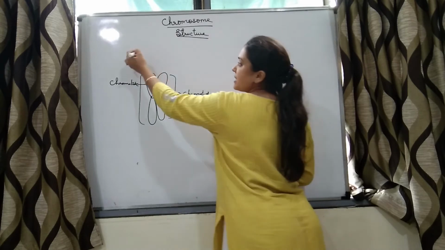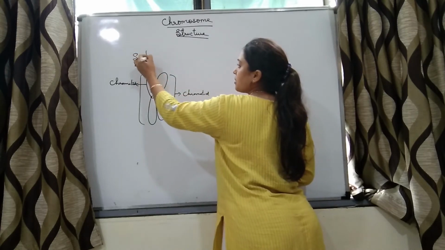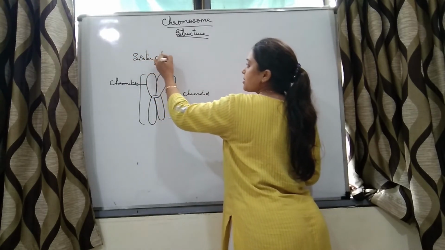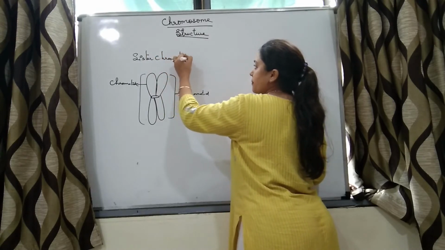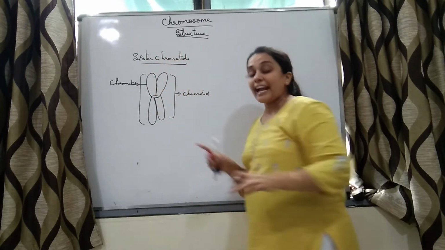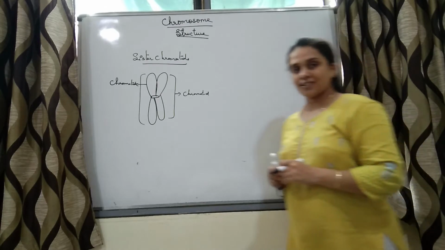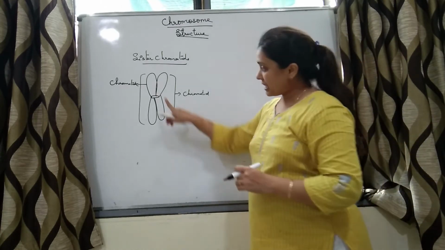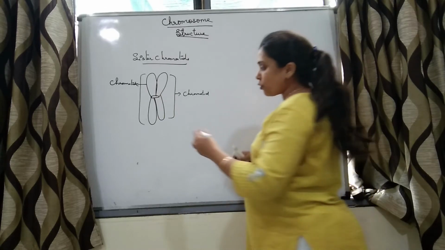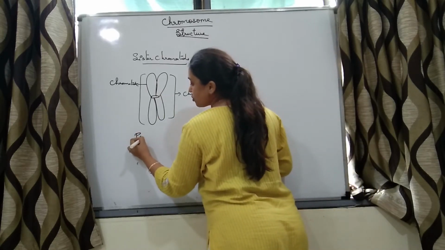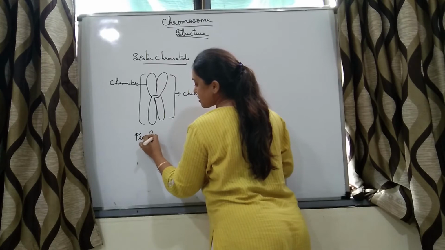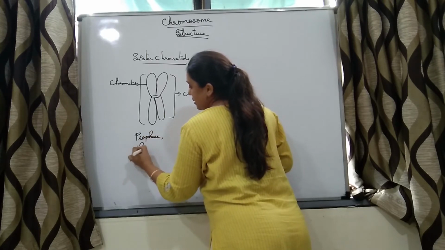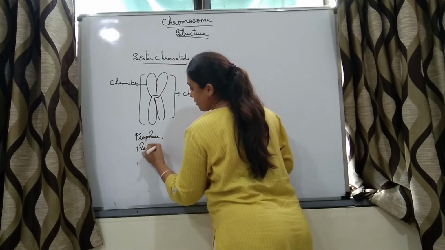These are called sister chromatids, because those are identical to each other. Such kind of chromosome is seen during prophase and metaphase.